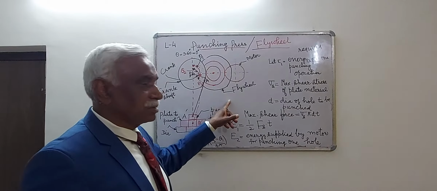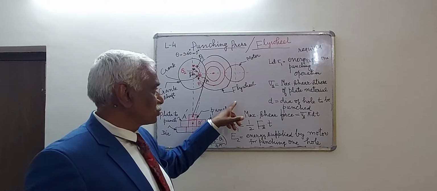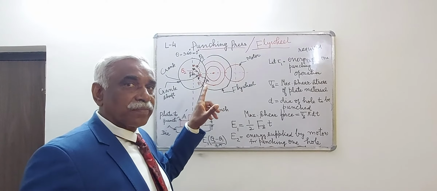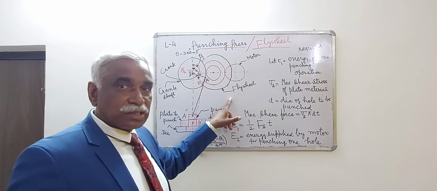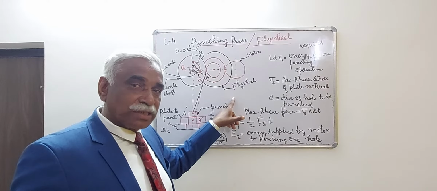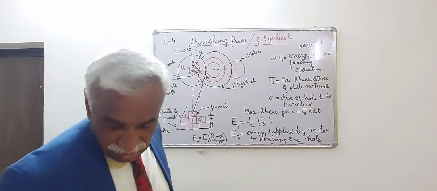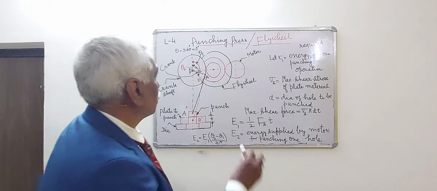Sometimes, as you have seen in the case of 4-stroke engines, in the suction stroke, the energy generated by the engine was with minus sign. I again draw it for you.